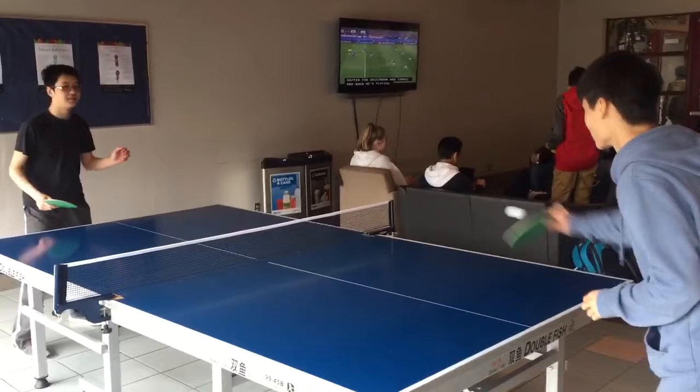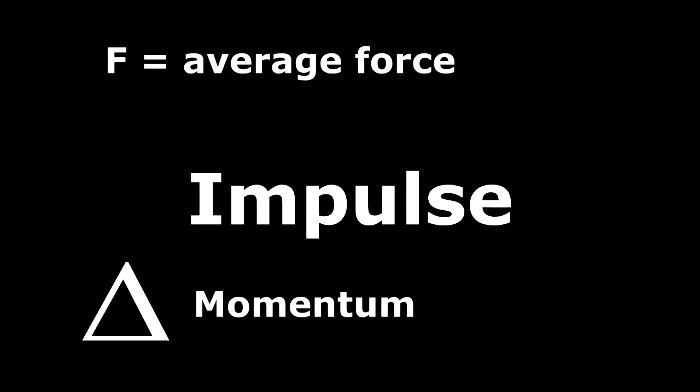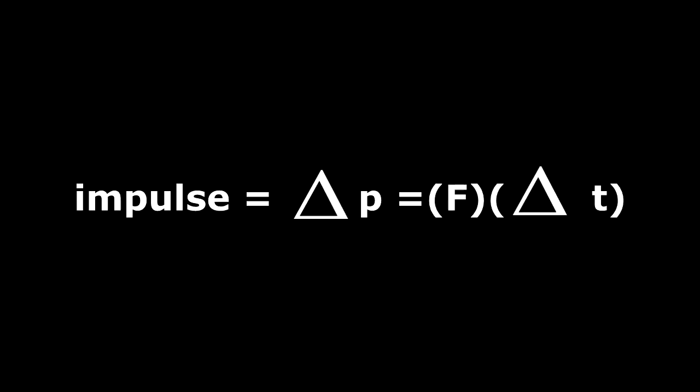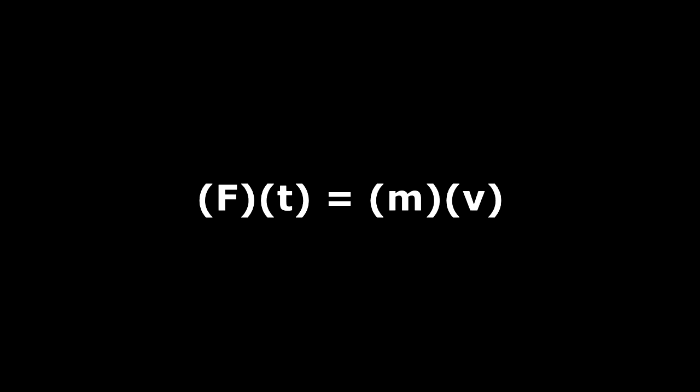I'm back. This time we're examining impulse. Impulse is the change in momentum, while F is the average force acting during the time interval over which force was applied. The formula for impulse is as follows. Impulse can also be shown as such. Now, impulse is still a form of momentum, so the formula could be written as such. I say as such a lot.